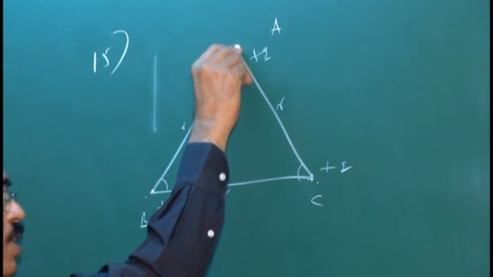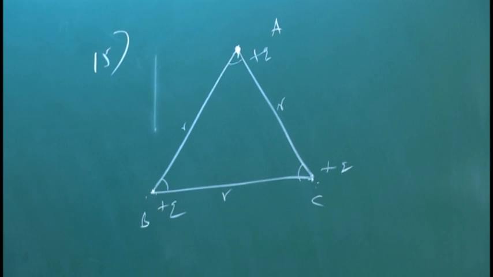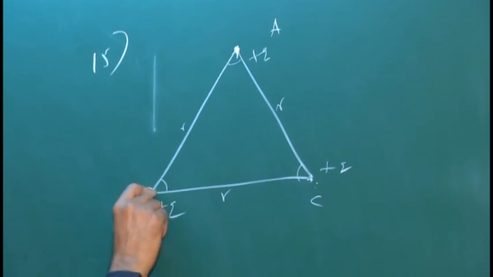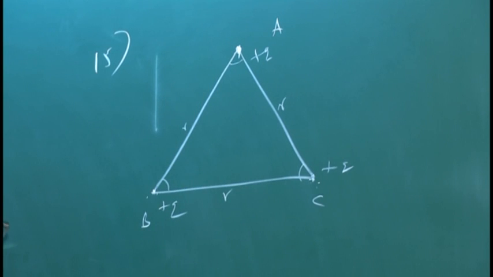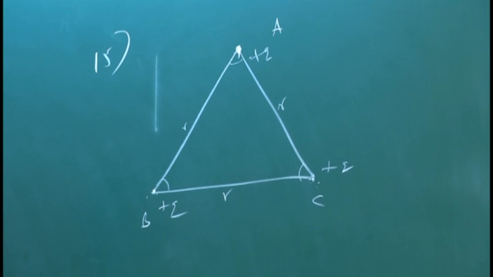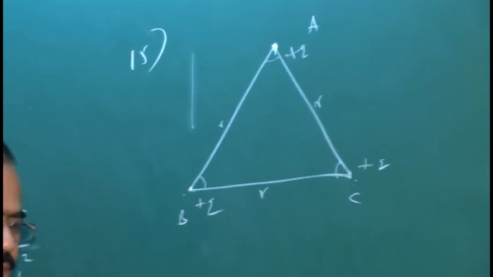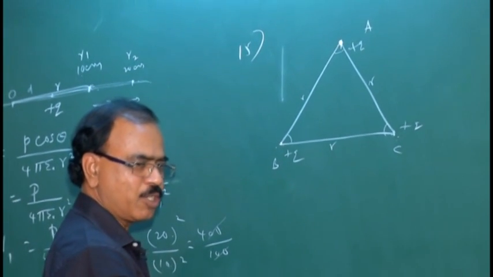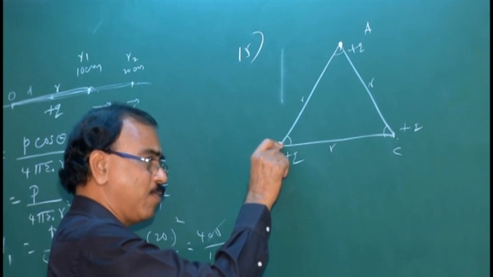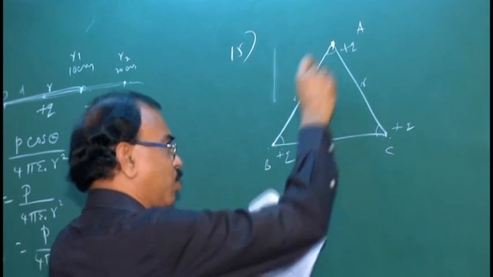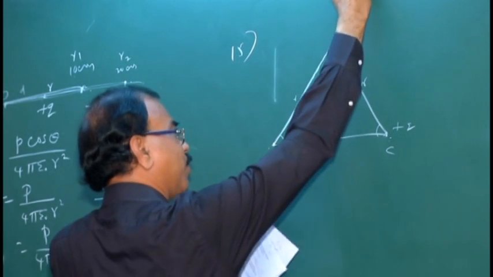Let us calculate the net force on the charge A. You can calculate the net force on charge B, or even on C. Let us calculate it on A. By Coulomb's inverse square law, between two point charges there is an electrostatic force. Positive and positive gives repulsion. The force is directly proportional to the product of the magnitudes of the charges and inversely proportional to the square of the distance between them, and the force acts along the line joining the two charges. Both are positive, so the forces are repulsive.